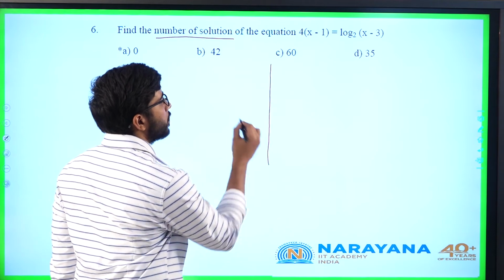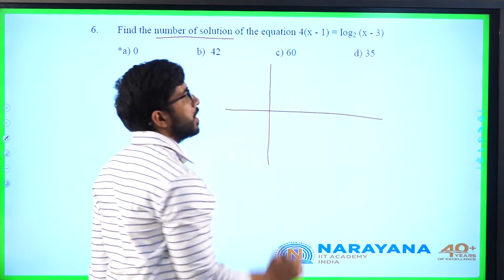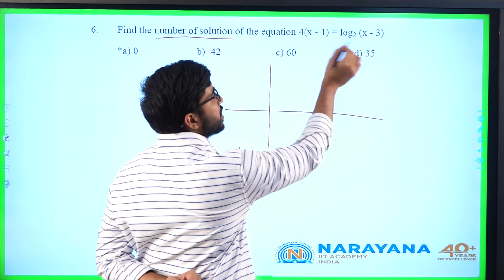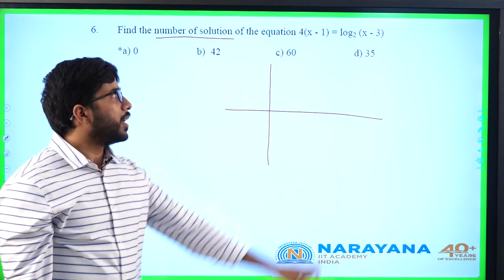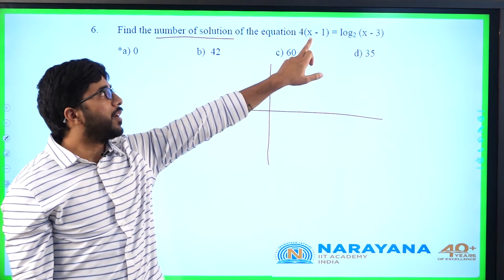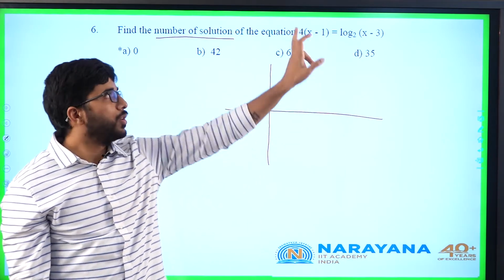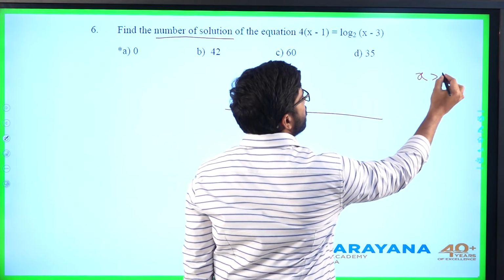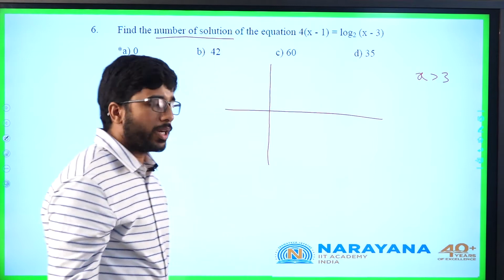4 into (x minus 1) and log of (x minus 3) to the base 2, I have to do. Log of (x minus 3), first of all, what is the domain for it? For the right function to be defined, x must be greater than 3. For the left function, x belongs to R. So for solutions, my x is always greater than 3. I will keep that in mind.